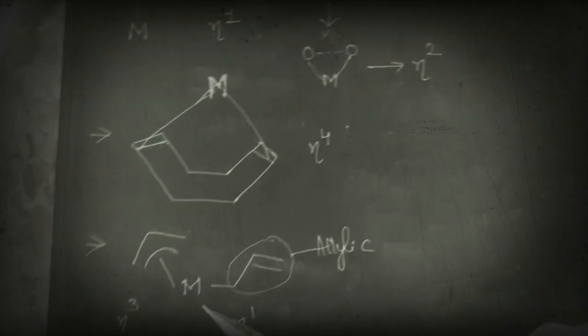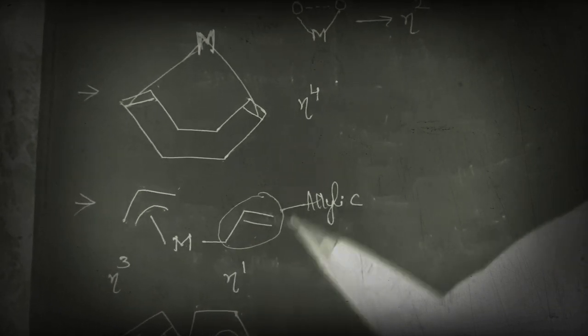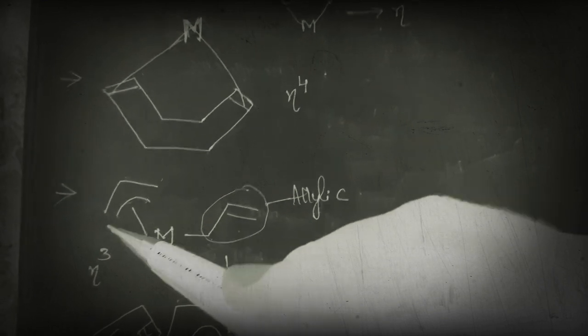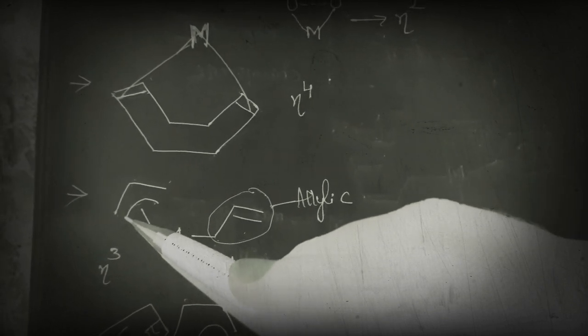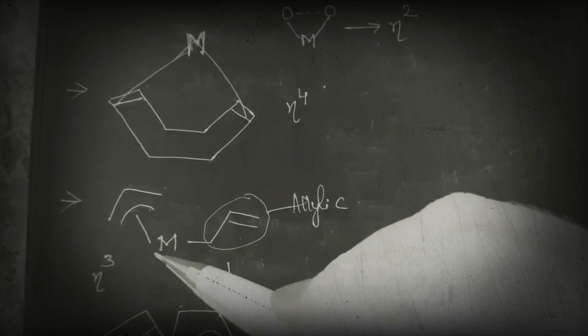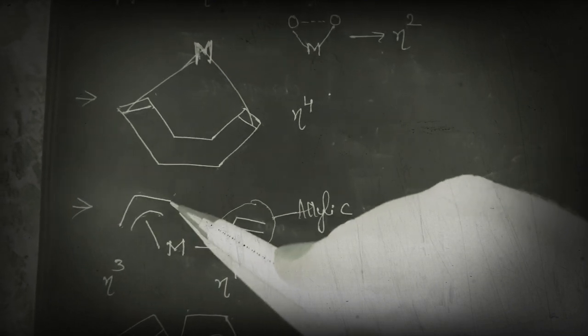Okay, next, this is the metal and here we have the ligand. Already I said that here they have shown the extension from this end to this end, so it indicates that this metal is connected to 1 2 3, so 3 atoms.